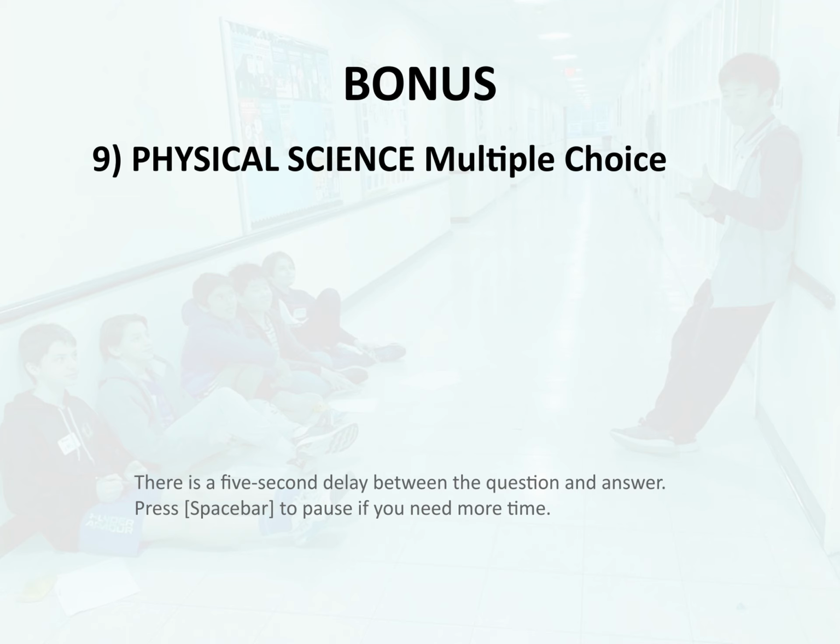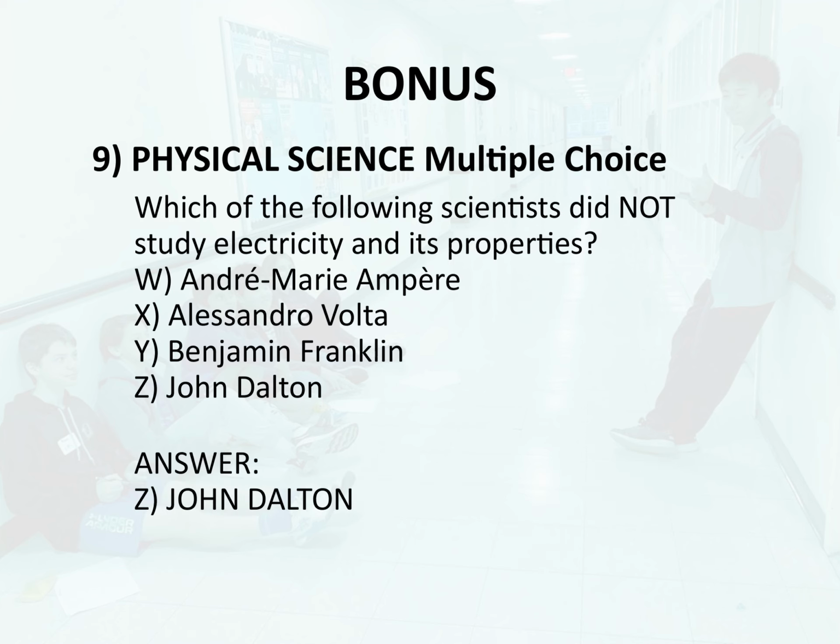Bonus 9. Physical science. Multiple choice. Which of the following scientists did not study electricity and its properties? W. André Marie Ampère, X. Alessandro Volta. Y. Benjamin Franklin. Z. John Dalton. Answer. Z. John Dalton.